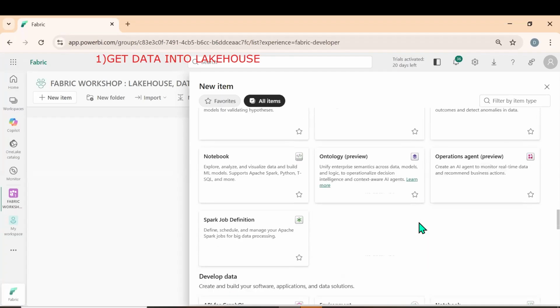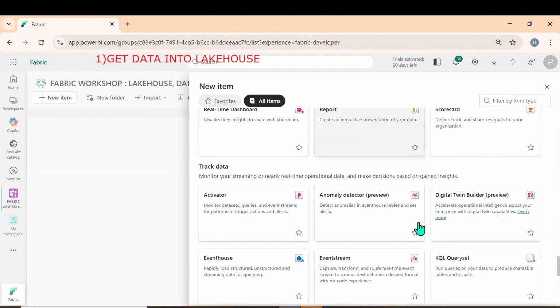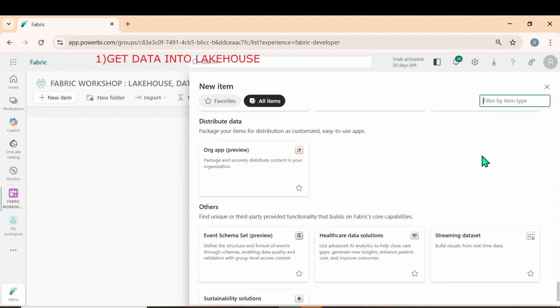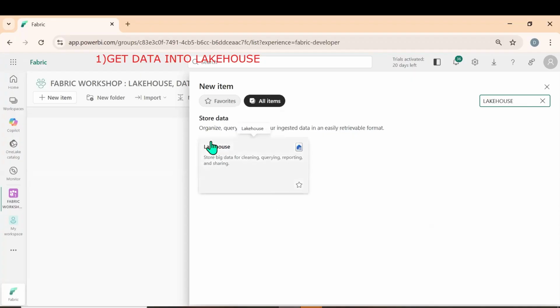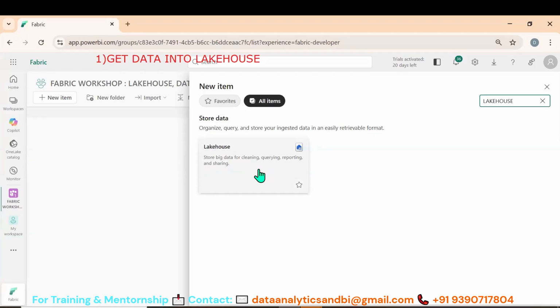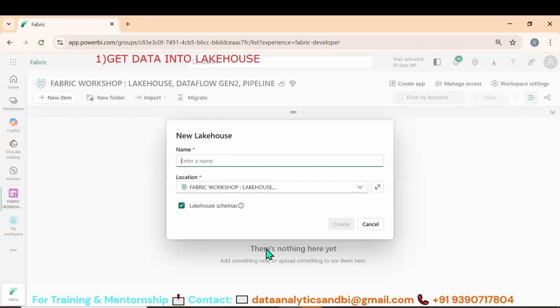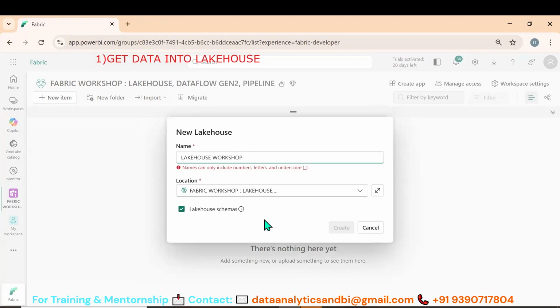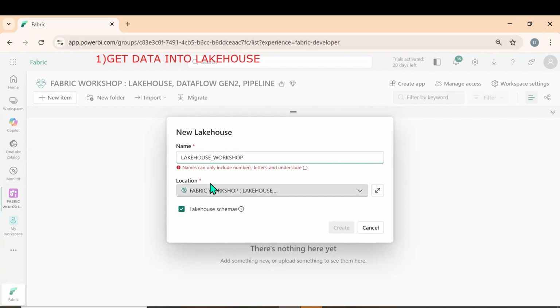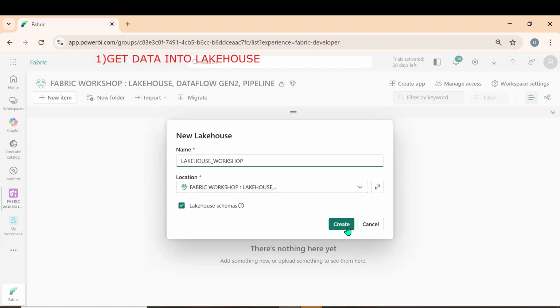So what do we need to do? Storage. Let us go to the storage, or we can also search for it here. Let me search Lakehouse. Now you see in the storage, it says store big data for cleaning, querying, reporting and sharing. Let me click on the Lakehouse. Let me rename this as Lakehouse Workshop. It is giving an error because it can't take the space. So what do we need to do? Underscore. So click on create.